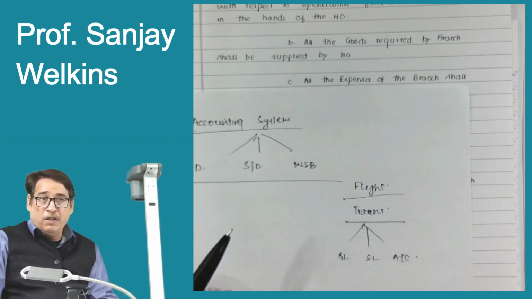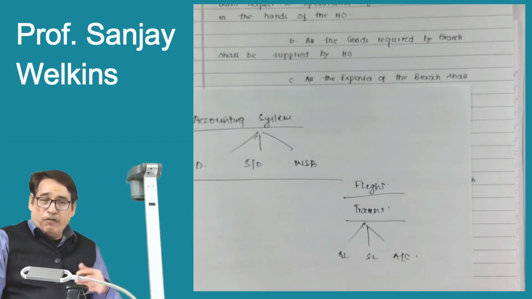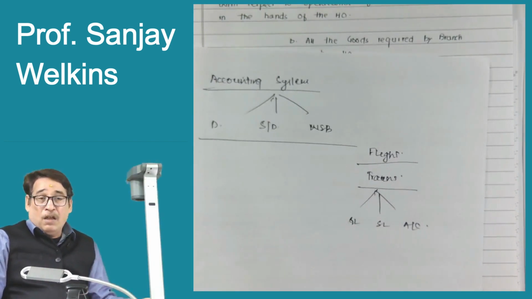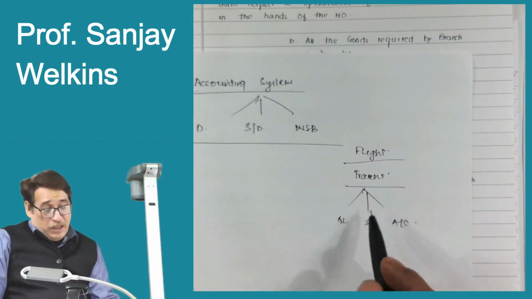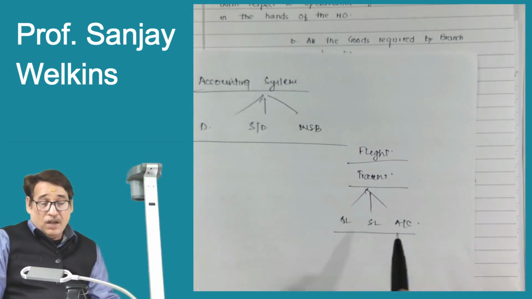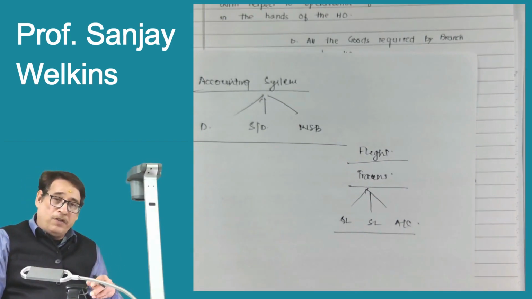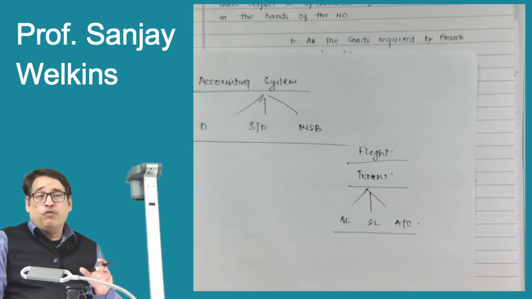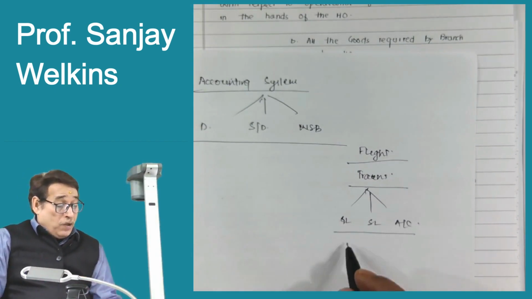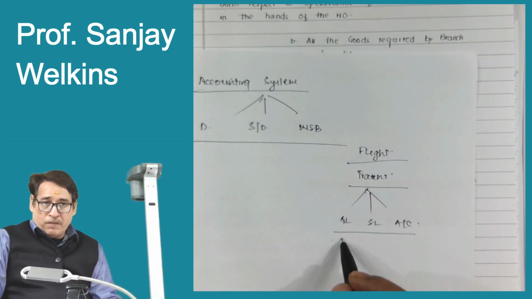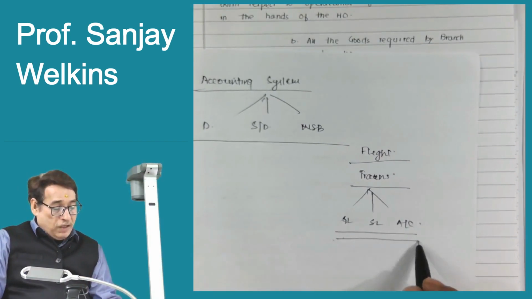Similarly, in the case of flights, we'll find there is premium class, there is VIP class, there is economy class, etc. Now the question is why so many classes are there? If I ask you this particular question, I'm very sure that each one of you will be able to deliver the answer very quickly, because we simply cannot follow one system. The reason is very clear.